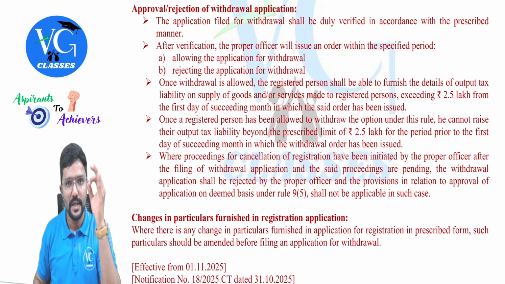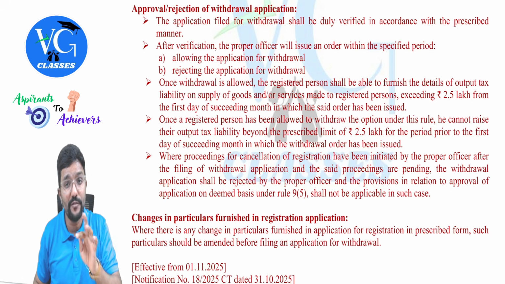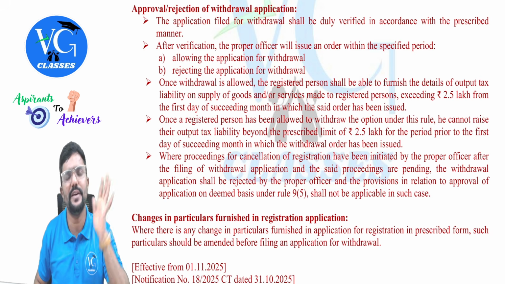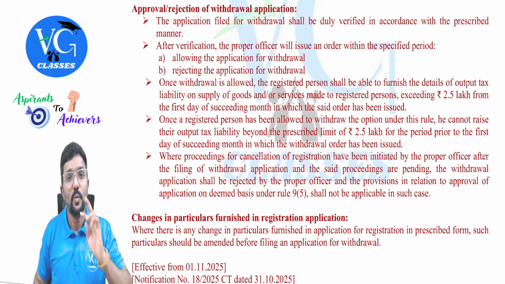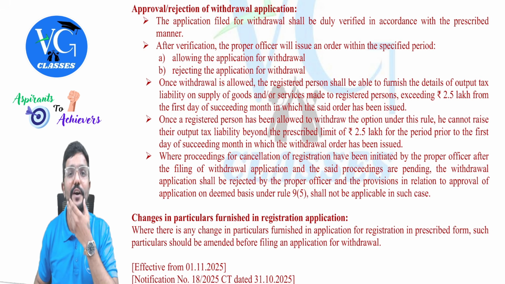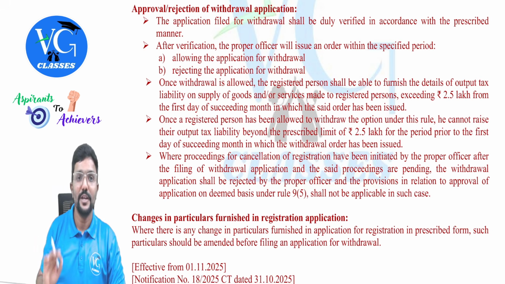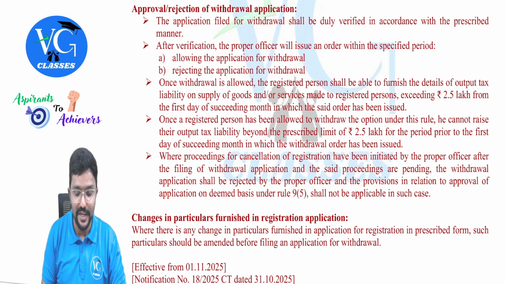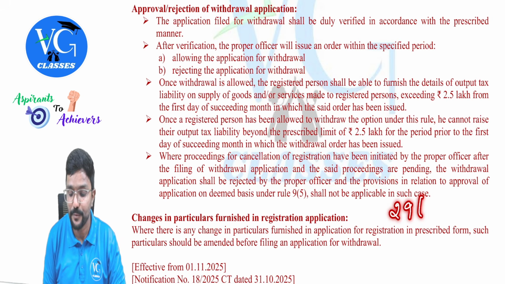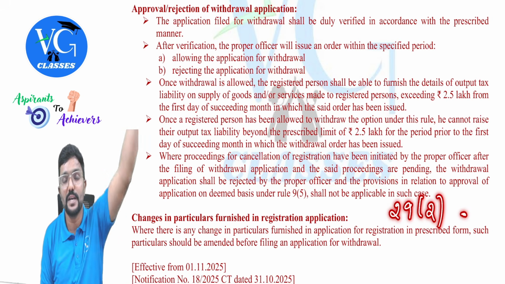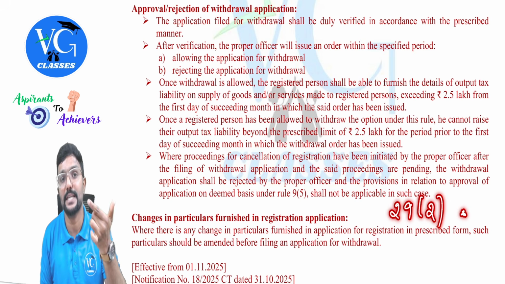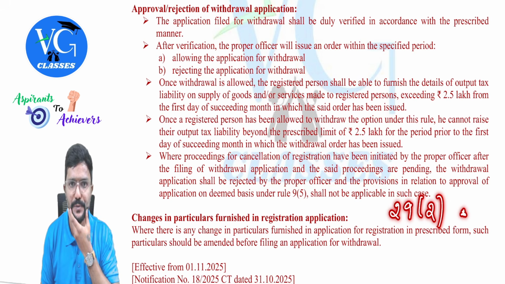Okay, very simple. Now assume you have made an application for withdrawal of this option under fast track registration. Once you have made the application, the proper officer has taken a step to cancel your registration as per section 29 subsection 2. You know what all consequences are there as per section 29 subsection 2, where the proper officer can take an action against the registered person by issuing a show cause notice.